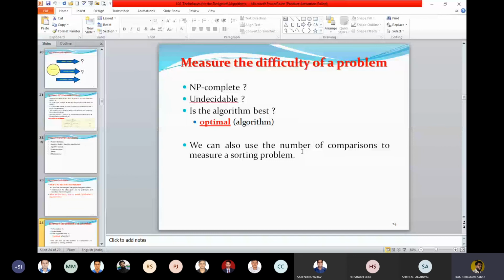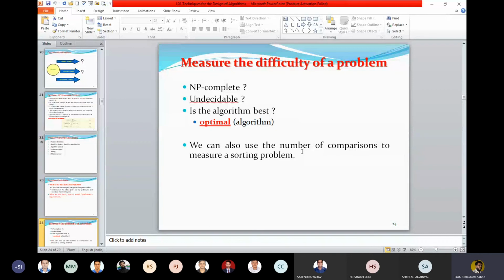Then when we develop an algorithm, how can I say my algorithm is best? Any idea how I can say my algorithm is best? Time complexity? Space complexity? No, not at all. And interestingly, all those portions are available in the UG book. When I say an algorithm is optimal, I have to prove it by finding the lower bound of my problem. Please note this word. There is a complete chapter in your course called lower bound theory. You have to prove the lower bound of your problem, not the lower bound of your algorithm.